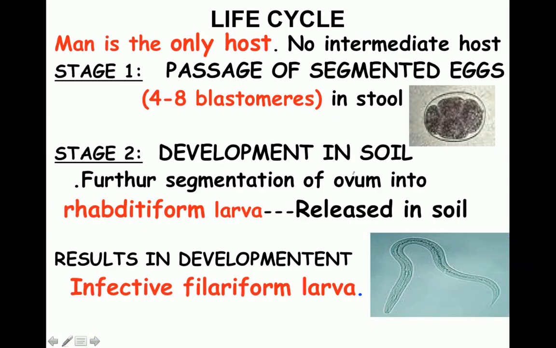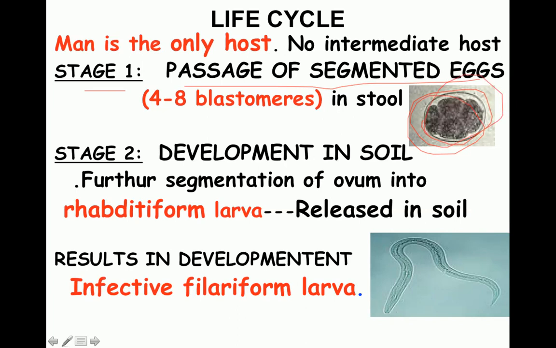So when you are asked in your exams to describe the life cycle, then you have to give the life cycle in detail as I've given here. As I said just now, man is the only host, and there are no intermediate hosts. Now, stage 1 is passage of segmented eggs. As you can see over here, it's an egg with 4 blastomeres, or they could be eggs with 8 blastomeres.